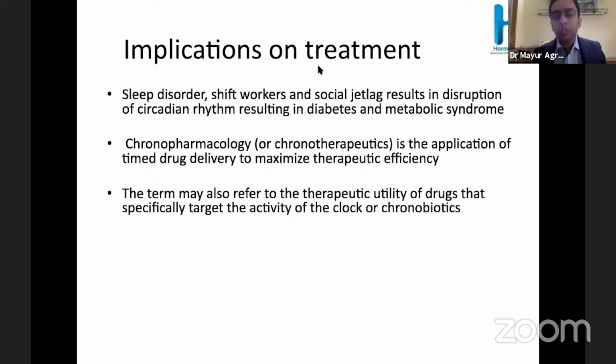Coming to the implication of this circadian rhythm in the treatment: sleep disorder, shift work, and social jet lag result in disruption of the circadian rhythm, resulting in diabetes and metabolic syndrome. Chronopharmacotherapy is the application of timed drug delivery to maximize the therapeutic benefit of the drug. The term may also refer to the therapeutic utility of drugs that specifically target the activity of this circadian rhythm.